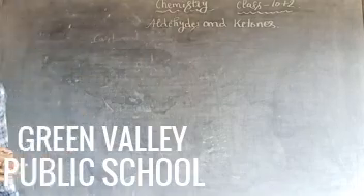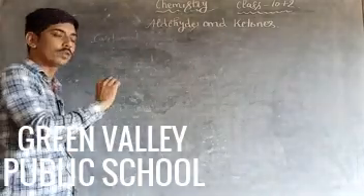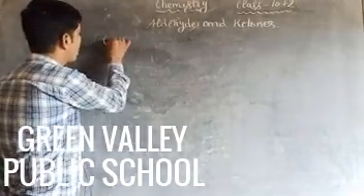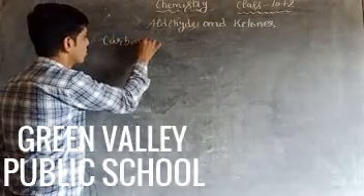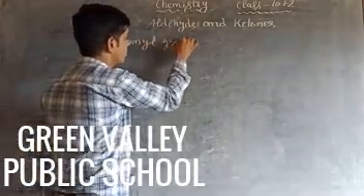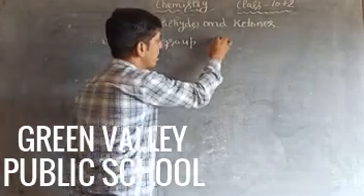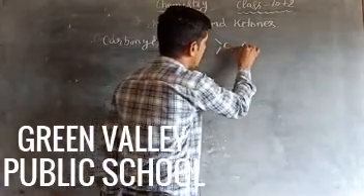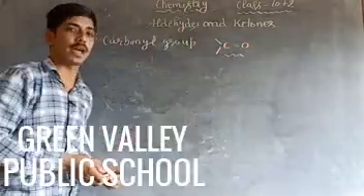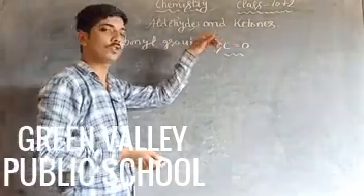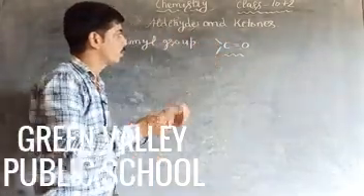So what are aldehydes and ketones? Aldehydes and ketones are those compounds which contain the carbonyl group, having the formula C double bond O. This group is known as the carbonyl group. So aldehydes and ketones both contain this carbonyl group.